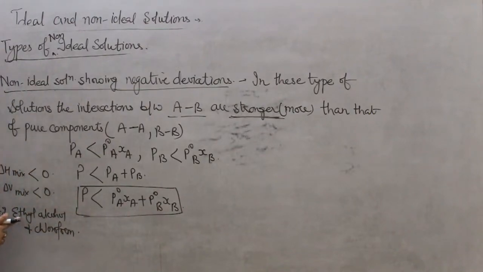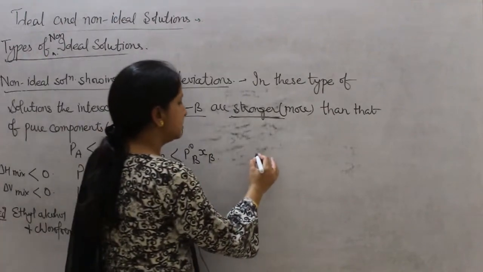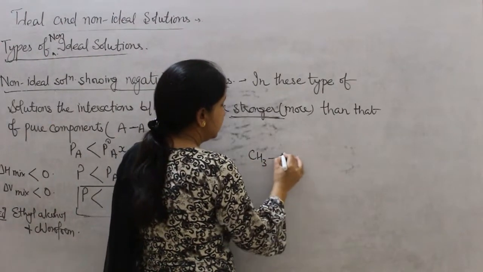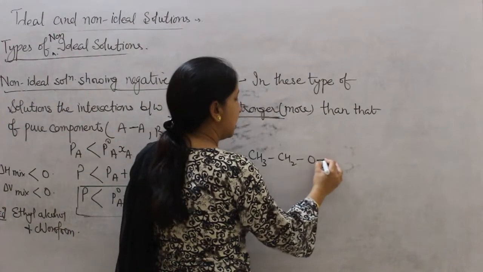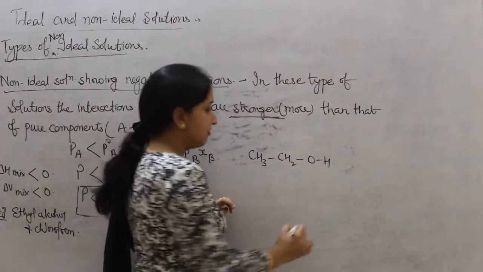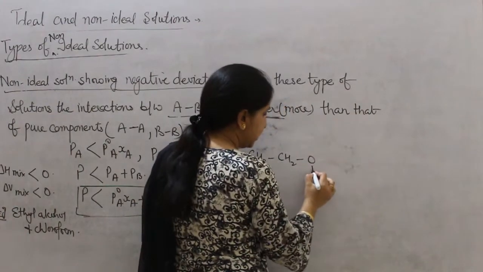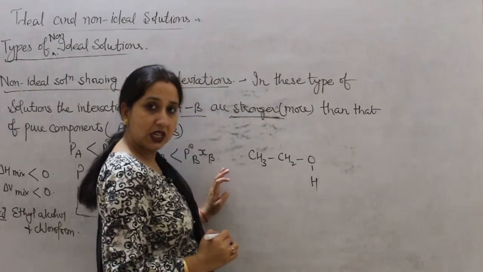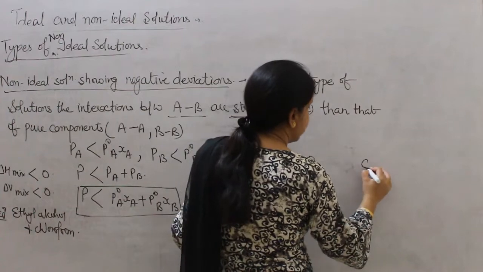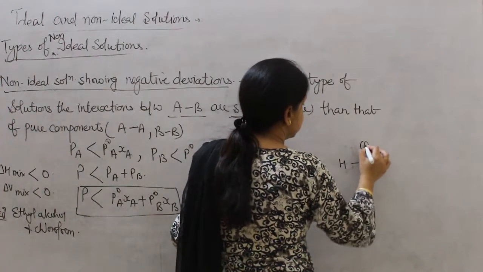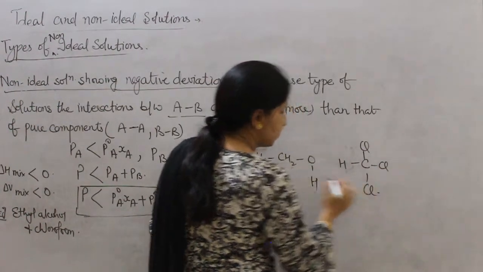In this case, whenever we mix ethyl alcohol and chloroform, there will be a new type of hydrogen bonding. For example, what is ethyl alcohol? So this is your ethyl alcohol, and whenever we mix, we can show it in this way. This is your ethyl alcohol, and when we mix chloroform, this is the formula for chloroform.